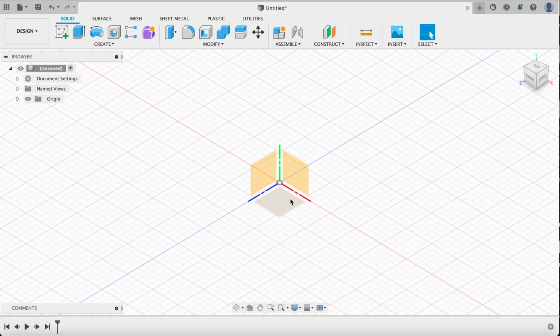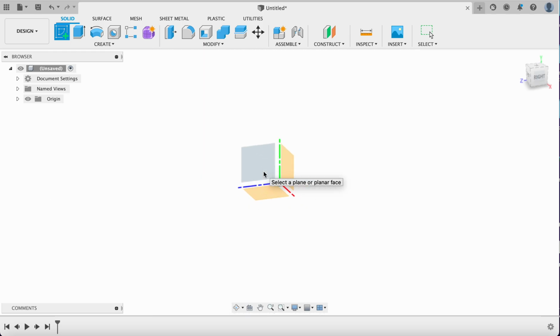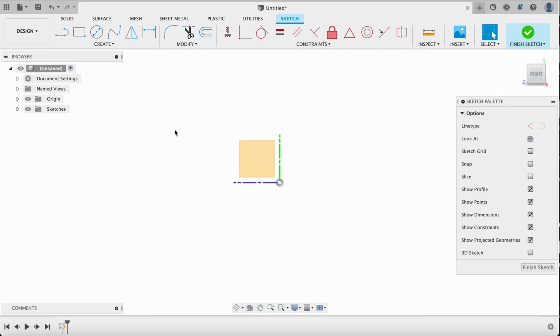This is going to be the X, Y, and Z, so Z is this green guy. And what we're going to use first is going to be this create sketch tool. It's going to ask us which plane we want, and it'll highlight whichever plane depending on which one we select. Now I'm going to just pick one where I can draw from a side view.